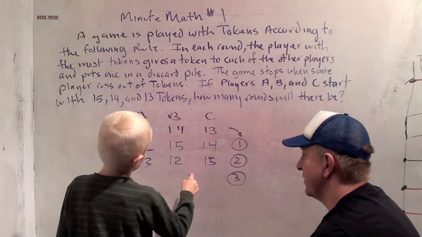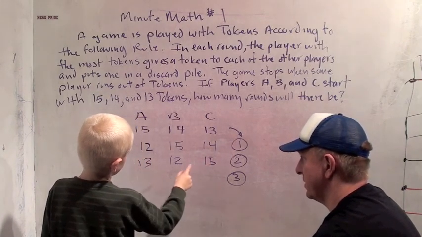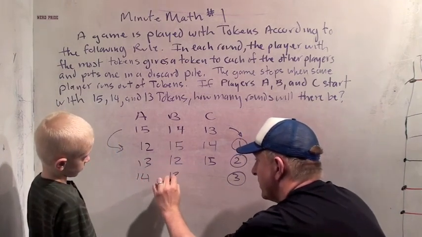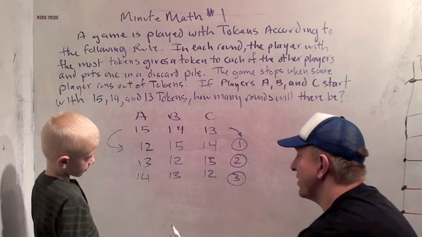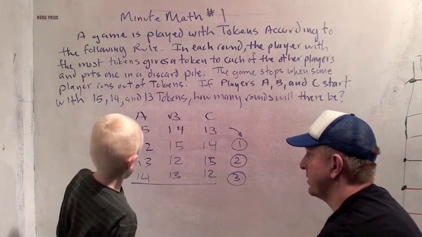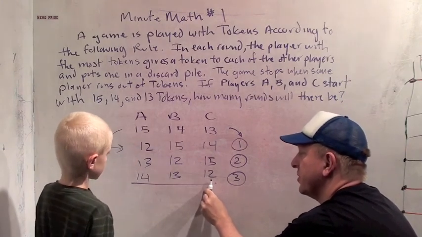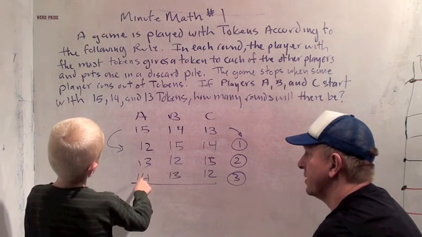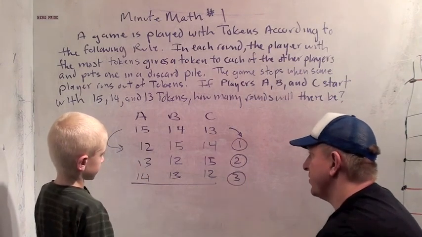Then this guy gives a token to him. This guy gives a token to him. 14, 13, and 12. Okay. Now, do you notice anything interesting about the number of tokens everyone has after round 3? So they have 14, 13, and 12. Does that look similar to what they had in any other round? Yeah, it looks a little bit like what they had in round 2. How does it look like?